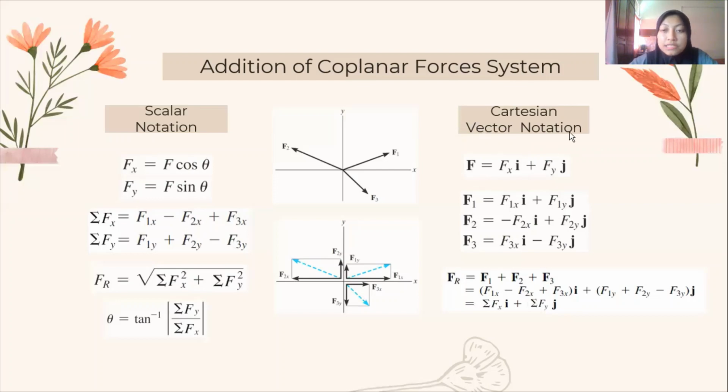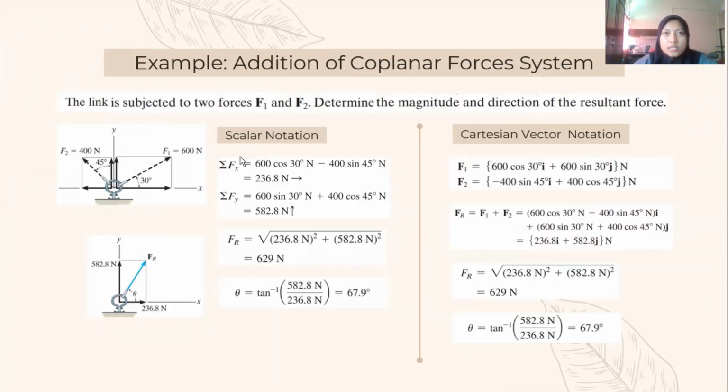While for the Cartesian vector notation, we represent the Fx and Fy component in terms of Cartesian unit vector i and j. First, we add up all the coplanar forces according to i and j components, and then the resultant force is equal to F1 plus F2 and F3. So let's see the example of addition of coplanar forces system.